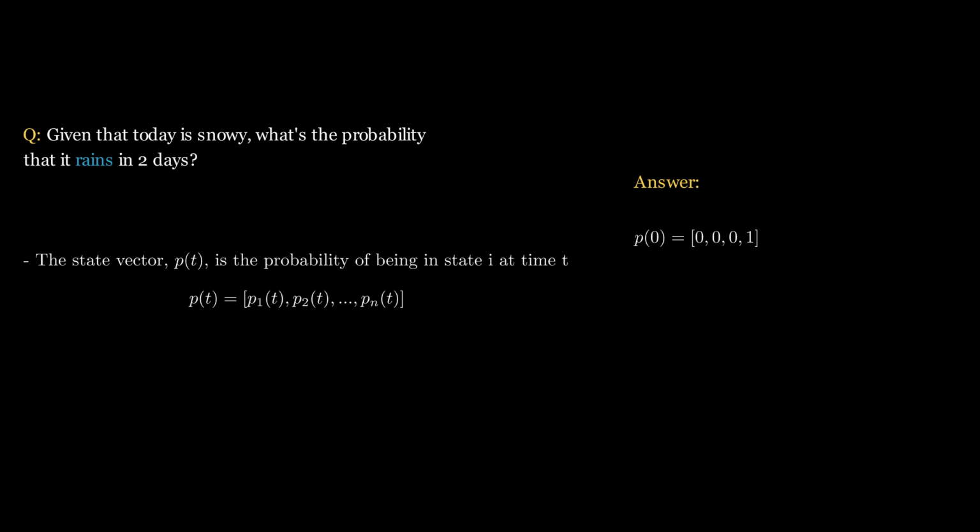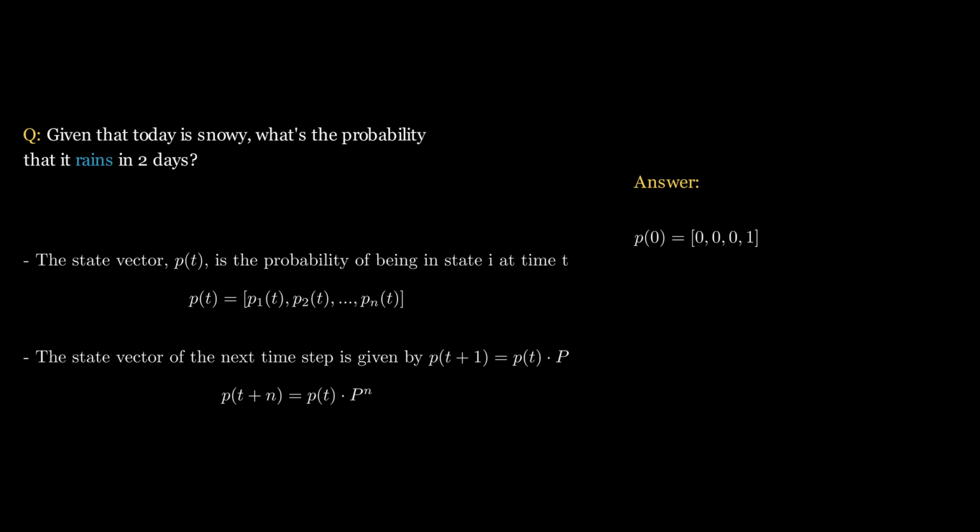The second concept we need to understand is how to update the state vector over time. To do this, we just multiply the state vector by the transition matrix. To get the probability distribution n days into the future, we multiply the state vector by the transition matrix n times.